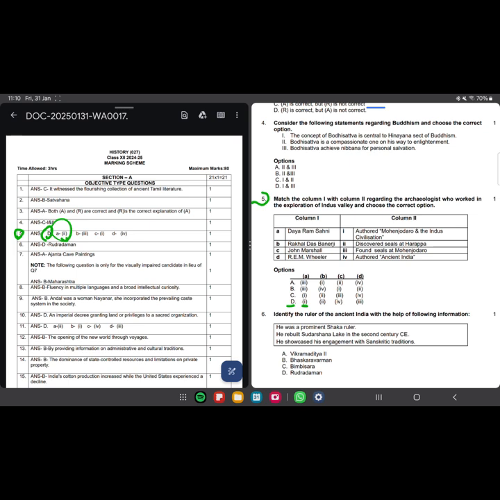Yes, Rakhaldas Banerjee was the one who was finding seals at Mohenjo-daro. B gives the major option 2. Okay, so maybe he was to be with Harappa. If we consider it, wait, just let me check once. For sure, John Marshall was the author for Mohenjo-daro and Indus civilization. That is the perfect point we can move ahead with. And C has one option only, so B is the correct option, not D. Absolutely.